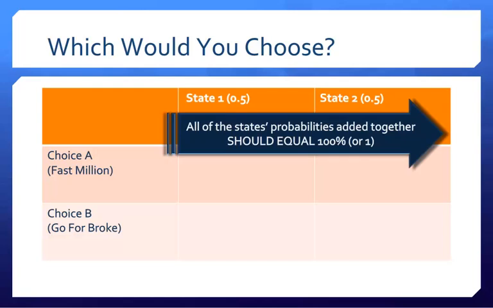It's important to mention that the probabilities associated with each state should always add up to 100%. Or, if you're working with decimals, as we are here, they should always add up to 1. Here, State 1's probability is 0.5, and State 2's probability is 0.5, and together they equal 1, or 100%.